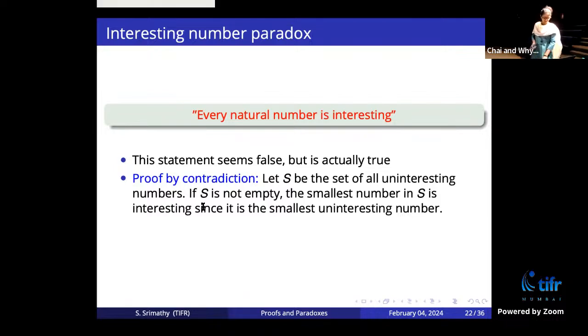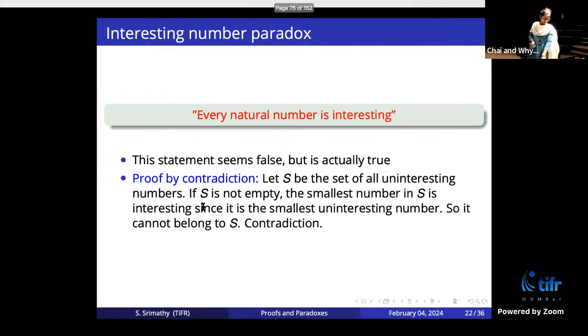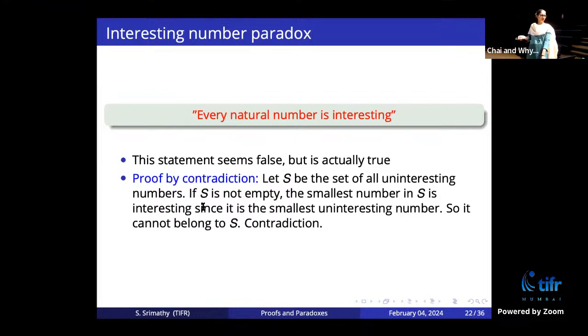So it is called the interesting number paradox. At first look, it looks like an absurd statement. Not every number can be interesting, but it is true. Every number is interesting. So it's a proof by contradiction. I have given a mathematical proof of a paradoxical statement here.